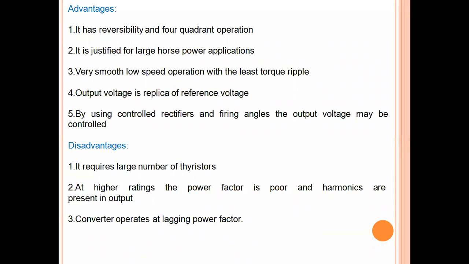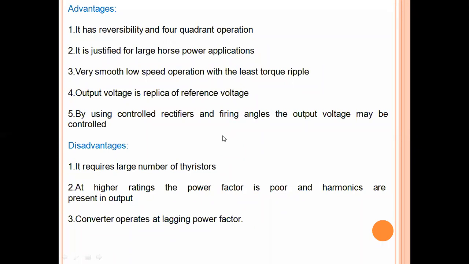And cycloconverters have better performance under dynamic conditions also. When we have a step change in speed or step change in torque or step change in load, then these cycloconverters are capable of giving good performance under these dynamic situations also.